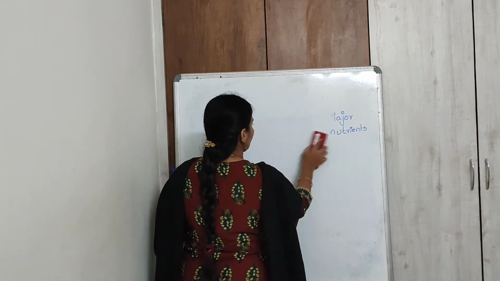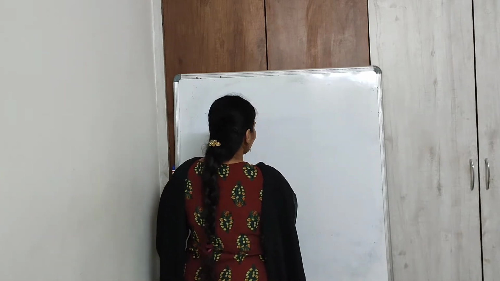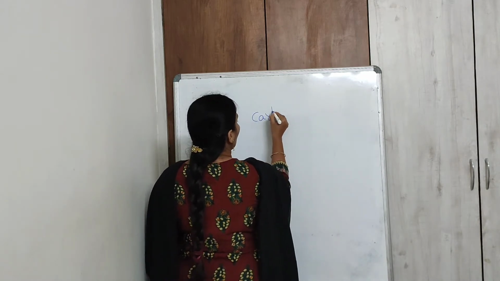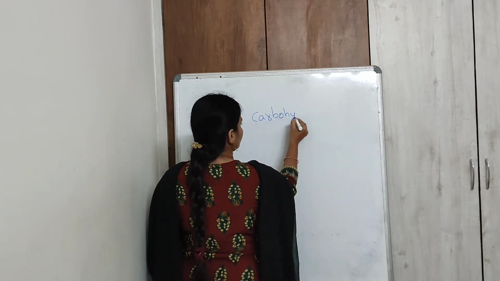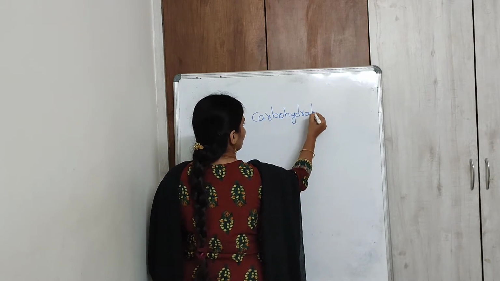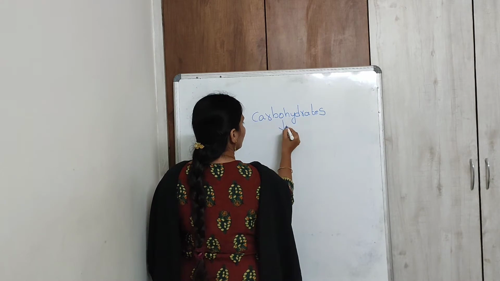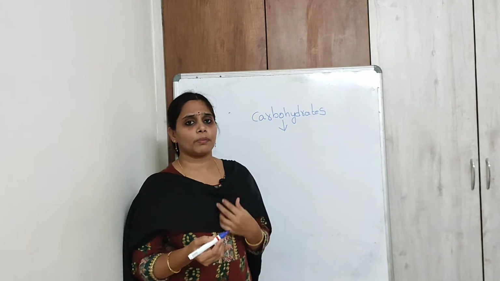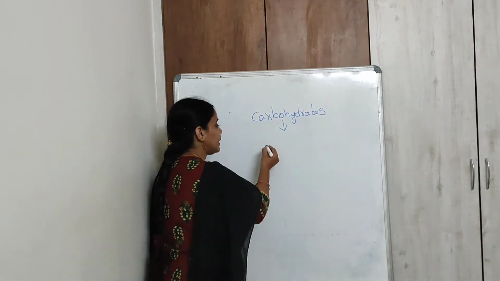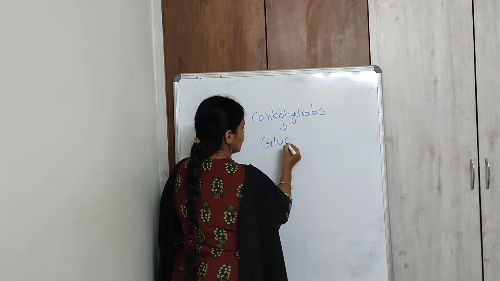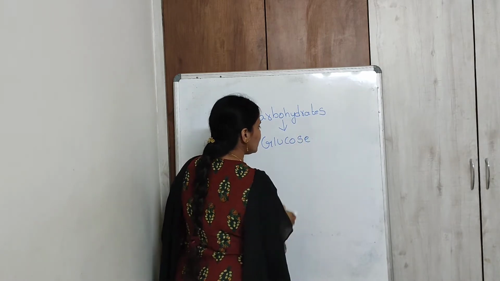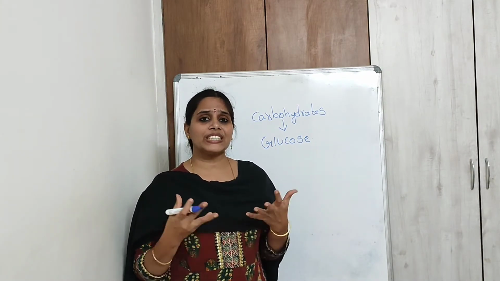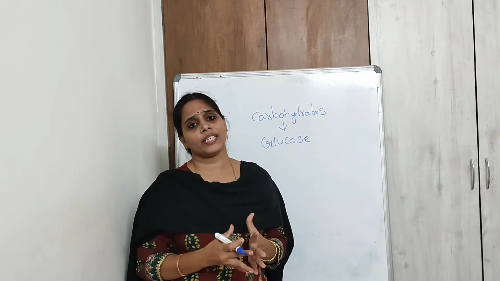Right. Now, we know that carbohydrates are very complex substances. During the process of digestion, carbohydrates are converted into simple substances. What are the simple substances of carbohydrates? It is glucose. Now this glucose is a very simple substance, so that it gets directly absorbed into the blood. Blood transports this glucose to each and every cell present in our body.